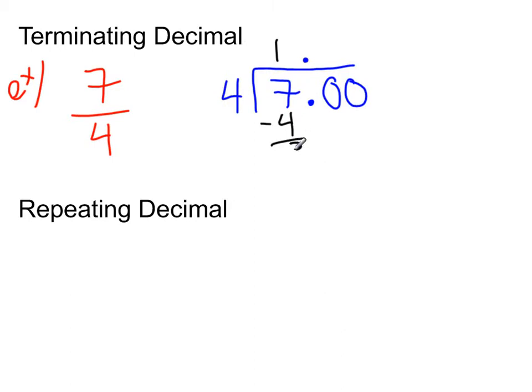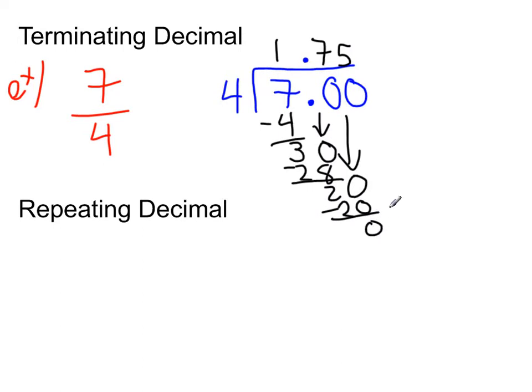7 minus 4 is 3. Let's bring down a 0. We don't have to worry about that decimal point since we already lined them up. So we pretend it's not there essentially. And 4 times what gets us close to 30? And that is 7. We have 28. Subtract, we got 2. Bring down the 0. And 4 times 5 gets us 20 even. No remainder. We don't have to keep on bringing down zeros since we've reached an end. Hence the name terminating decimal. So we've changed this fraction into a terminating decimal, and it is a rational number.